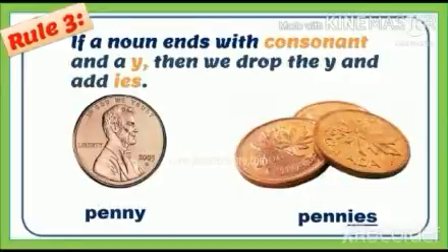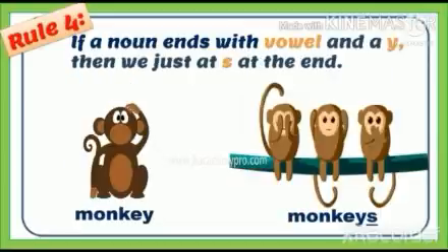Rule 3. If a noun ends with a consonant and a y, then we drop the y and add ies. For example, one penny, many pennies. The word penny ends with the letter y and before that there is a letter n which is a consonant. So to make it plural, that is pennies, we drop the letter y and add ies to make it into the plural form.